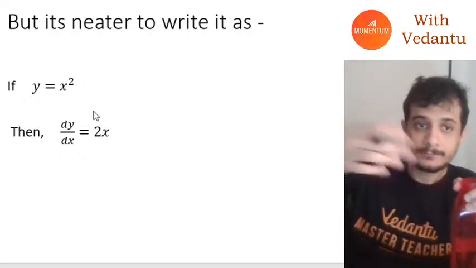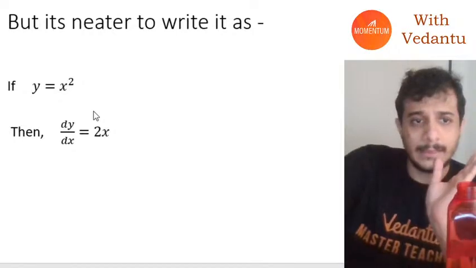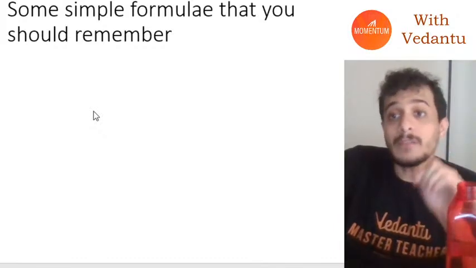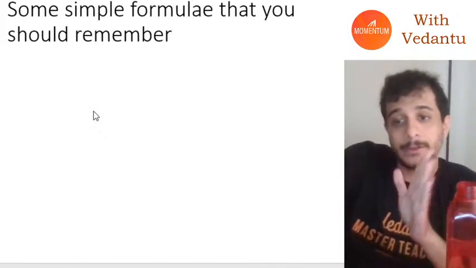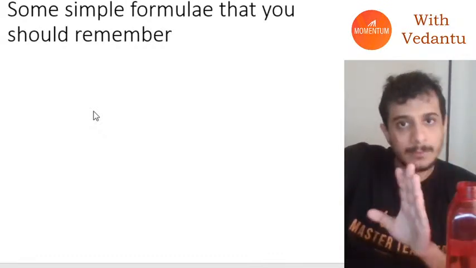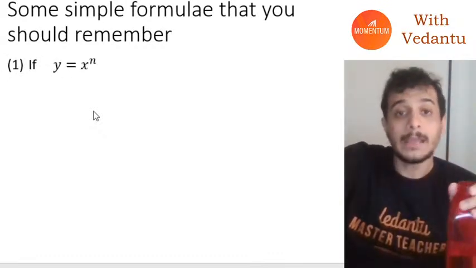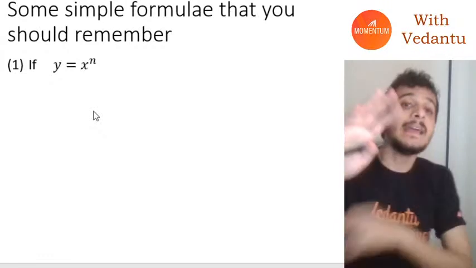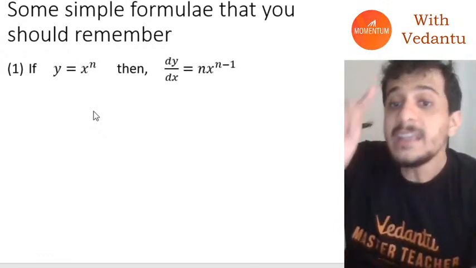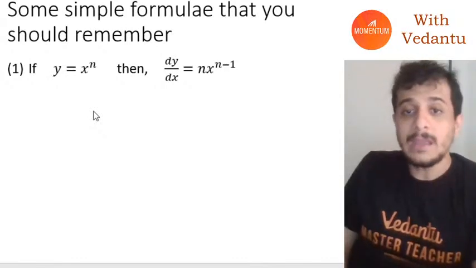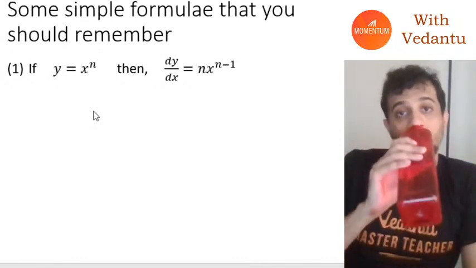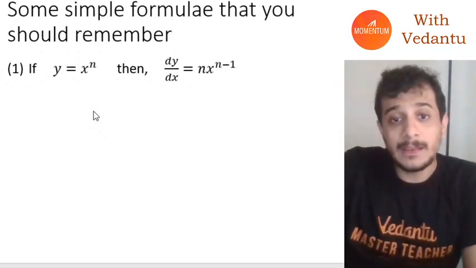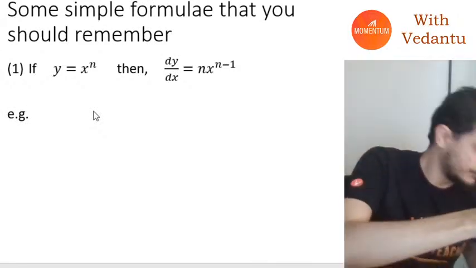Okay. So that is why we will always write it like this. Now, there are some simple formulae that you should remember here, which you will derive in mathematics, but right now you just remember them and understand them. If y is equal to x raised to the power n, where n is any number, then dy by dx will be equal to nx raised to the power n minus 1. What does this mean?